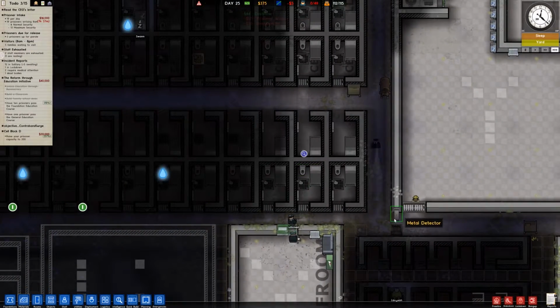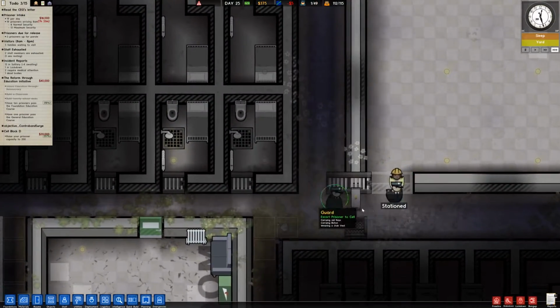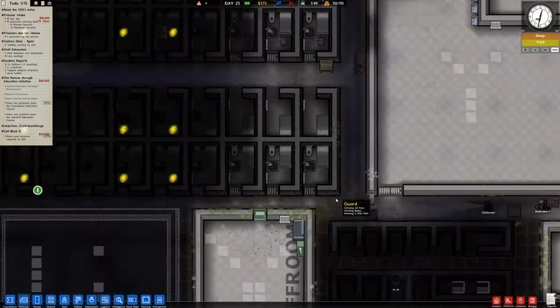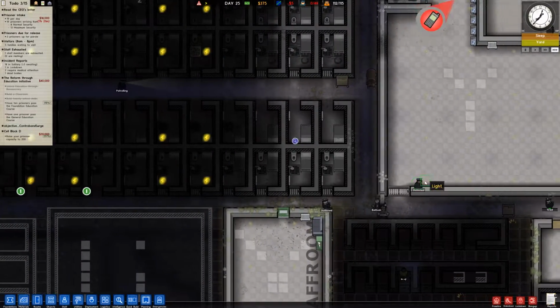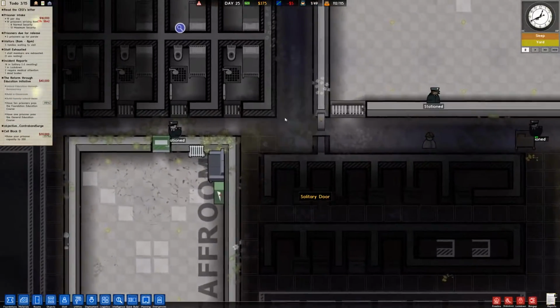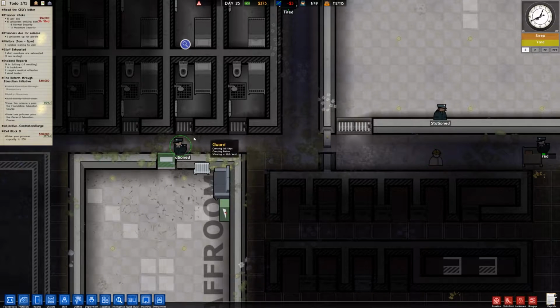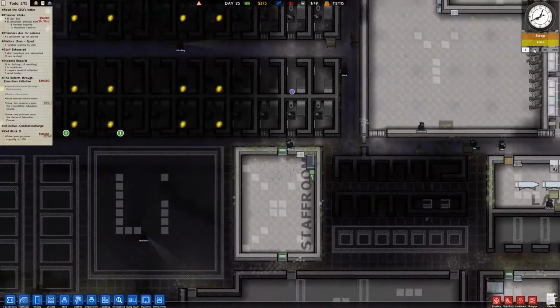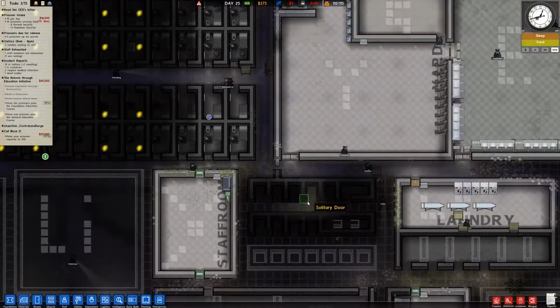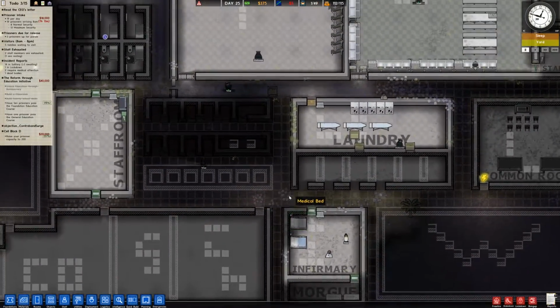So there's a little bit of a choke point, a little bit slow on the traffic, but everyone has to go through the metal detectors first. And I thought about putting 2 just to keep this flowing, but I don't really have the money for it. I have one in storage now because I broke that other one down, but I don't really have the money for it. So there is that.